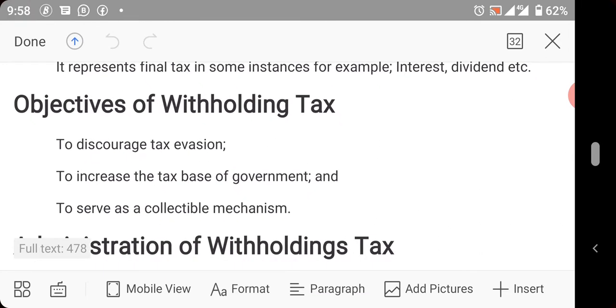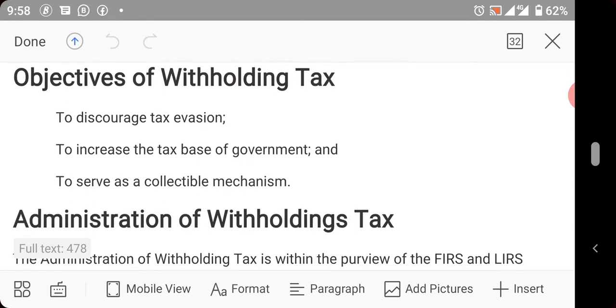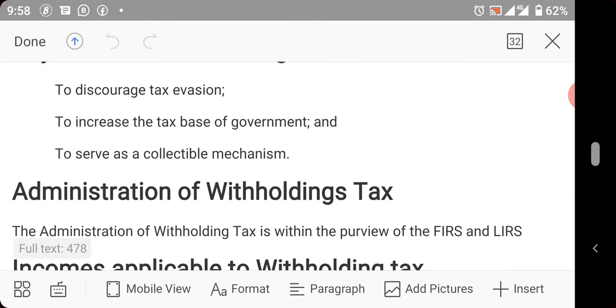Good. Now, objectives of withholding tax: it discourages tax evasion. You are not the one that will pay. The person who will pay you will deduct the withholding tax and is the one that will remit it. So with this, tax evasion is discouraged. It increases the tax base of government. So withholding tax helps to increase the tax base of the Nigerian government. It serves as a collection mechanism. So it's self-collecting, it's self-assessing.